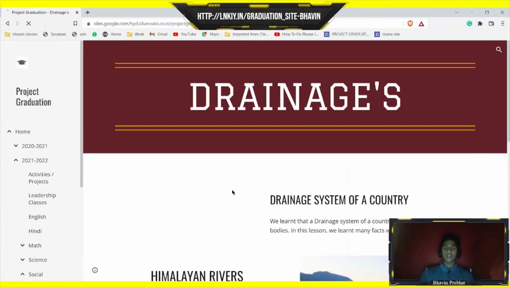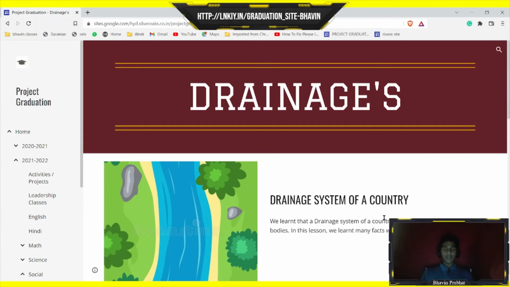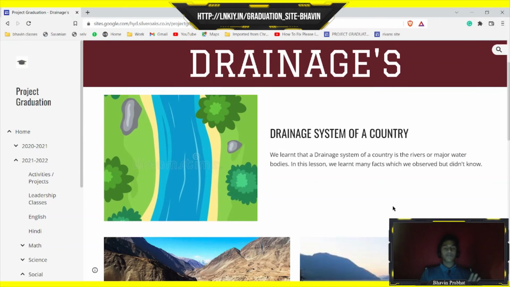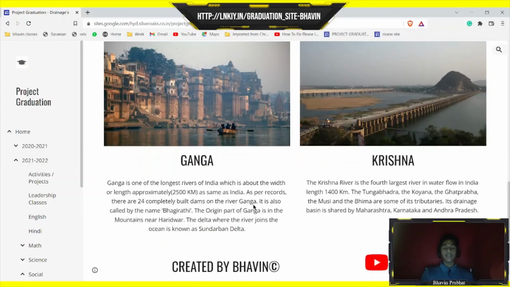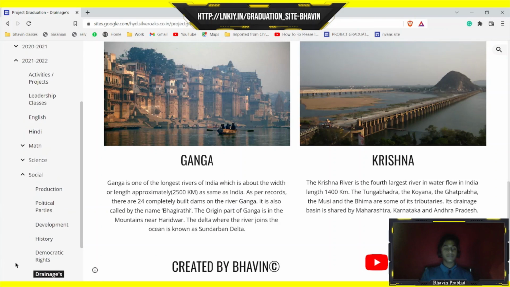Then comes the chapter Drainages. First, when I heard the name of this chapter, our whole class was like, "Are we really going to learn about the drainages?" Then we came to know that drainage at a country level means the river system. Here I have written the two types of rivers: Himalayan rivers and peninsular rivers. Himalayan rivers are the rivers that originate from glaciers or the ice from the Himalayas. Peninsular rivers are basically the seasonal rivers which mainly are based on the rain. And then here I've written about one Himalayan river and one peninsular river, Ganga and Krishna.